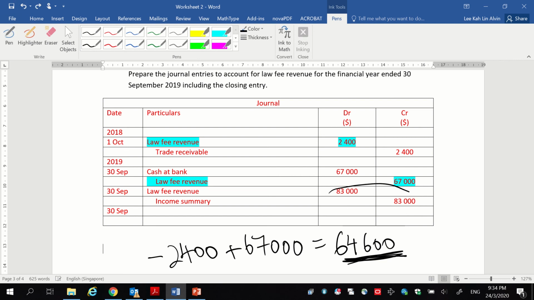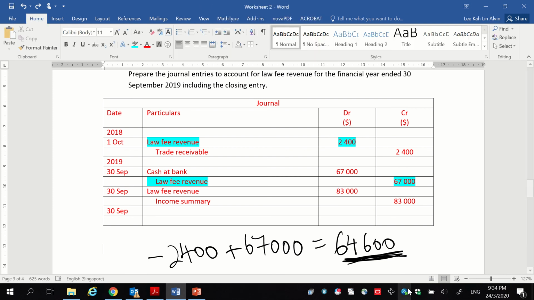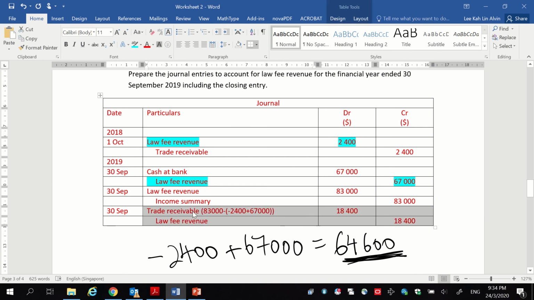So how do we fix this? There is only one account at the end of the year to show that you still earn the income, and that account is a receivable, a trade receivable. Now why isn't it a receive in advance? If you have a receive in advance, it means that you will only earn the income in the next financial year.